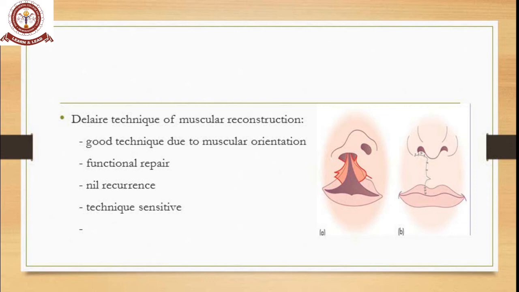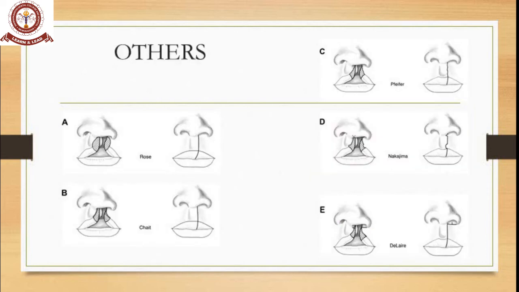It is a good technique due to muscular orientation and has a good functional repair. Since the muscles are oriented, vocal stimulation and speech response are good, and recurrence is reduced. It is technique sensitive. The important thing is the long oblique or longitudinal orientation of the muscles in a radicular fashion.